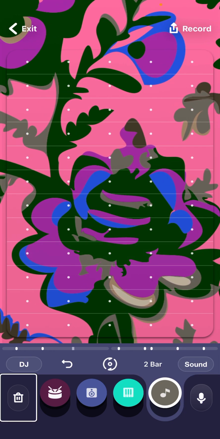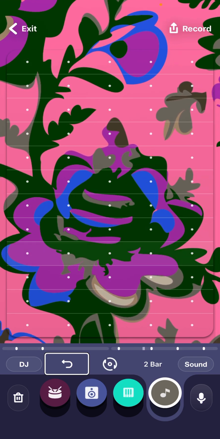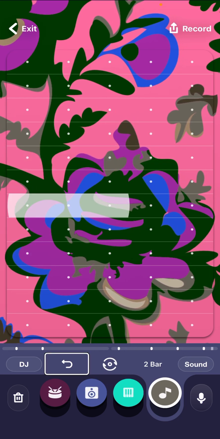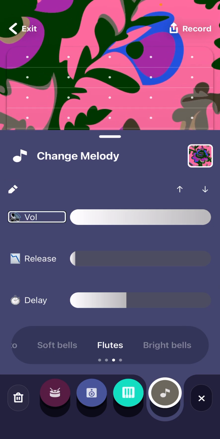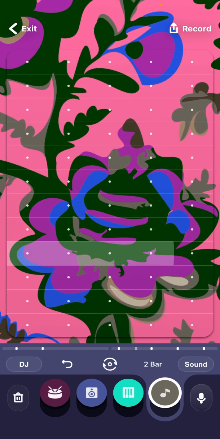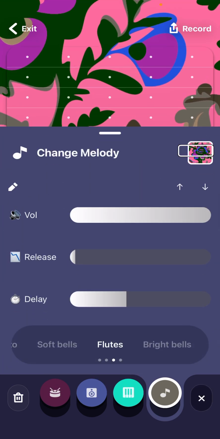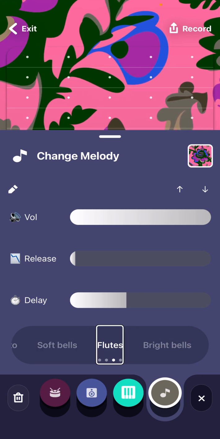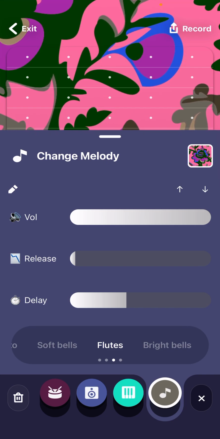Beat. 2 bar. Undo. Undo. Alright, beat, now what? Repeat. I forgot to turn the feature off. Beat sound. Chain edit. Up down. Speaker outputting high volume. Voiceover off. Voiceover. Beat sound. Soft bells. Pizzicato. Bright bell. Flutes. Change melody. Voiceover off.